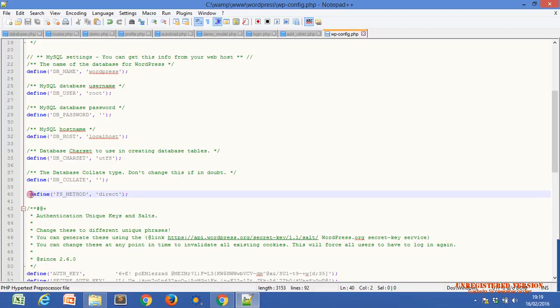Just put this line: define FS_METHOD direct. Sometimes on Mac or Ubuntu, whenever we try to install a plugin from the WordPress window, it asks for your FTP details, your host name. If you don't want to see that screen, you can put this line of code.